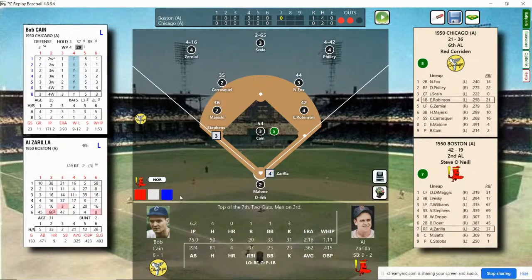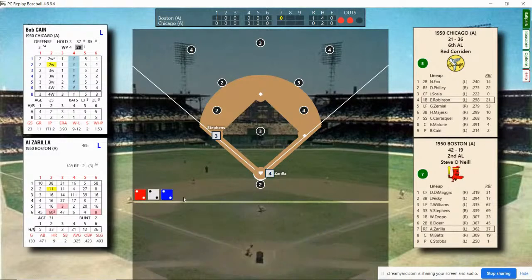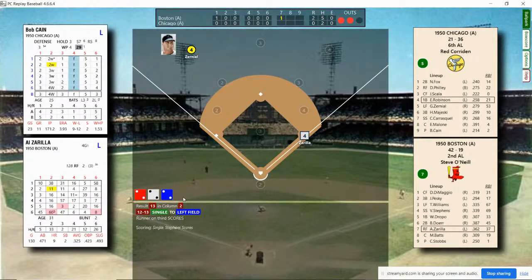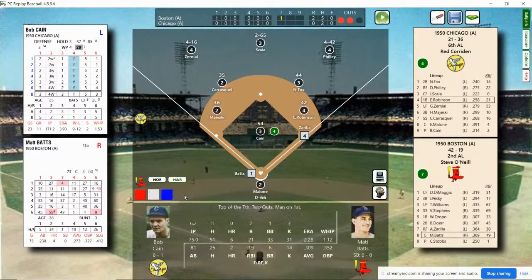Stephens on third. Zarilla's up. Zarilla's lined to right, grounded to the pitcher to first. He's batting .362. By the way, I still wouldn't have had to do a bunt. Here's the pitch. And it's a base hit to left field. Stephens going to trot home. Zarilla's on first. And the Red Sox now lead 2-0. 2 outs, man on first.